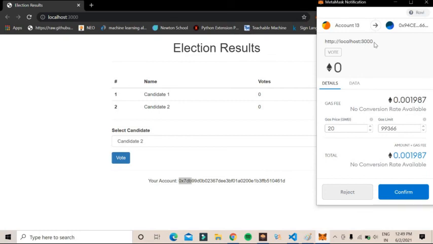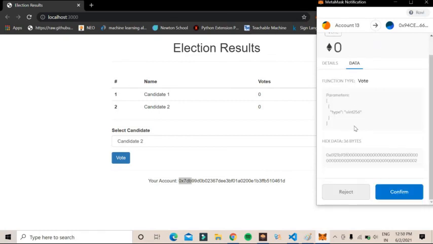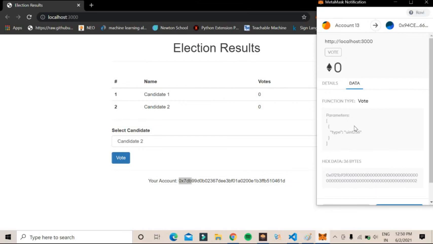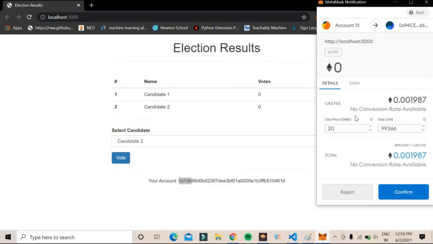Here it will show localhost, the details, and the data. See here, this is the function we call in the smart contract. That's the data and that's the detail. For the voting cost, we have to pay a basic gas amount. This is the gas limit, and this is the gas price we are using right now. You have to confirm this in order to confirm the vote.